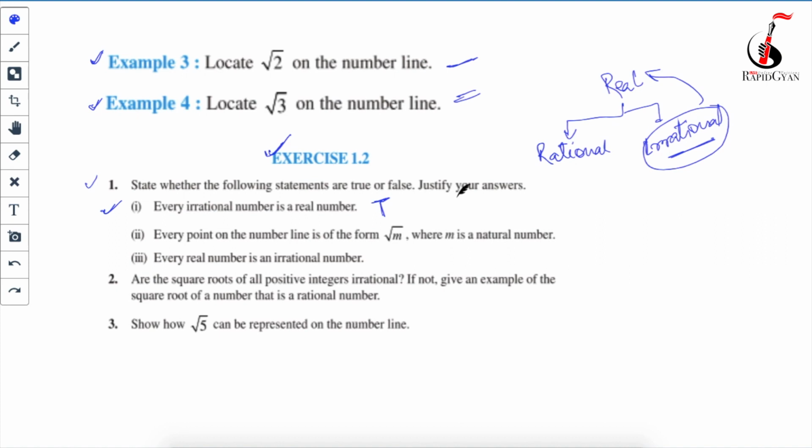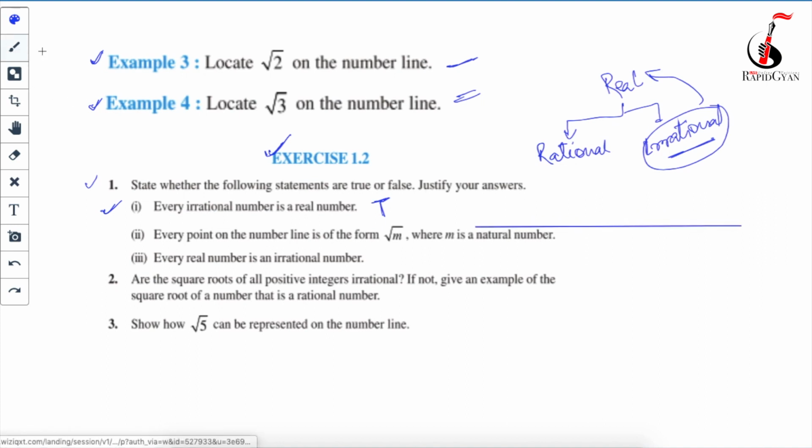So your first statement is true. Now the second statement: that every point on the number line is of the form under root m, where m is a natural number. Okay, let's see this. Let's draw a number line over here. I will just draw a smaller number line.